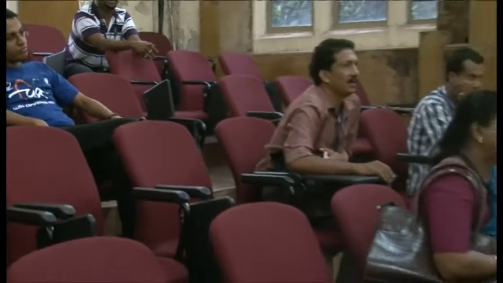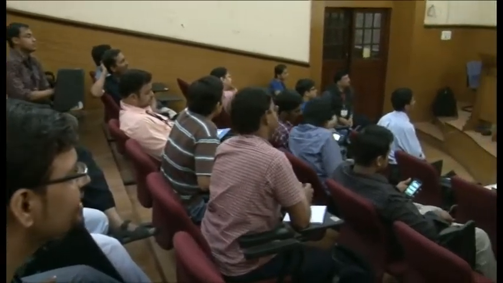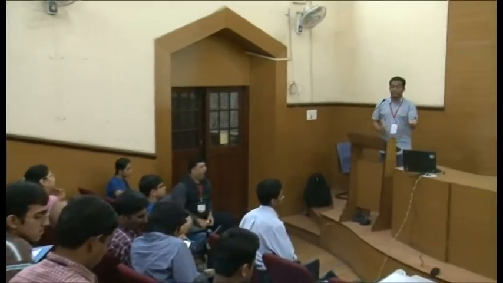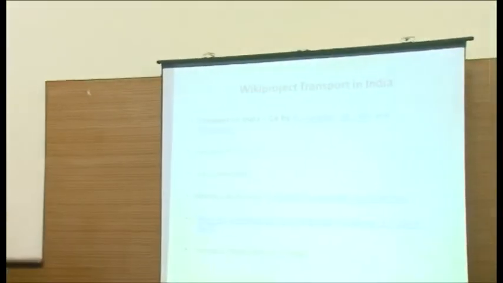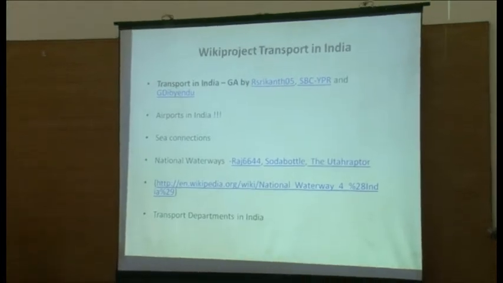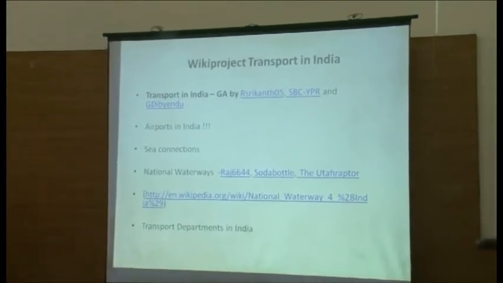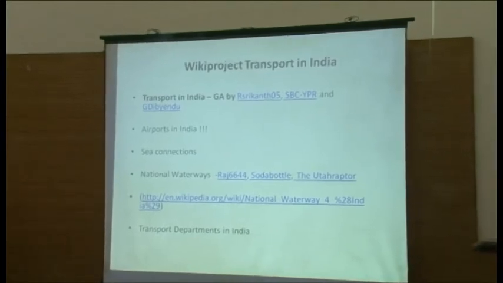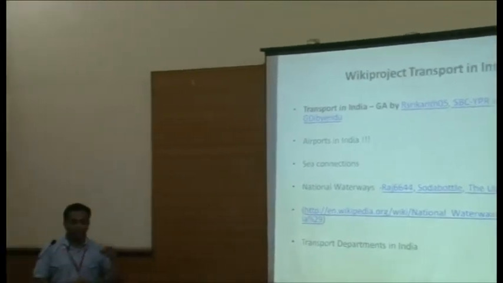Another WikiProject is about transport actually. Here what we edit is the main articles about transportation in India. That is one of the main articles. This went on to become a good article thanks to Srikanth, SBC, YSR. His name is Srikanth, SBC to YSR. He is there, Manish, yeah, he was here, yeah. So these 3 people made this article very beautiful. We have all the statistics in that article, like how many kilometers of roads India has, how much is national, and other things, airports. Another thing in this project is what we are doing about the airports in India.